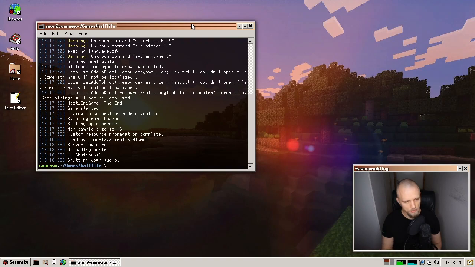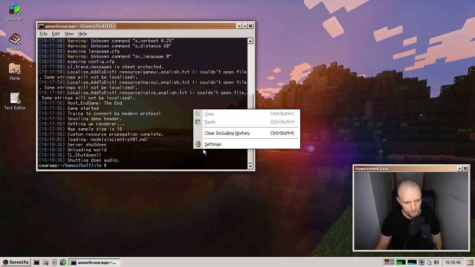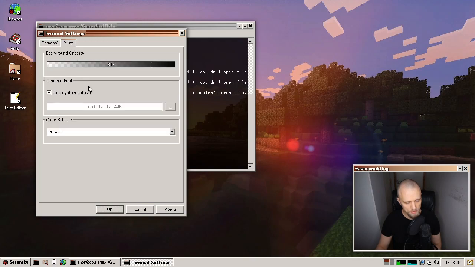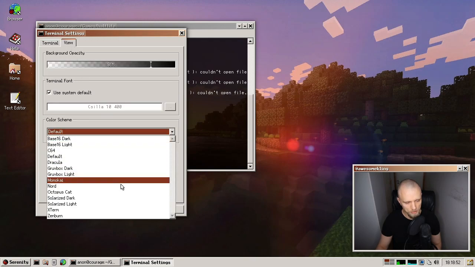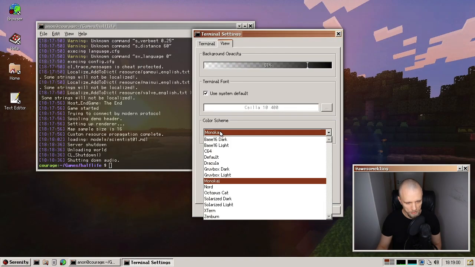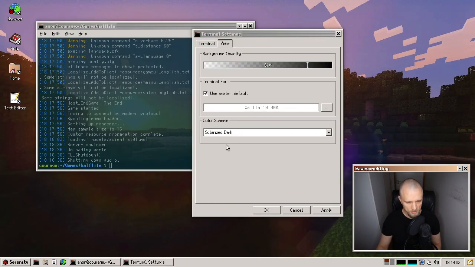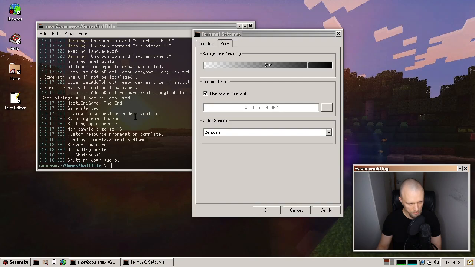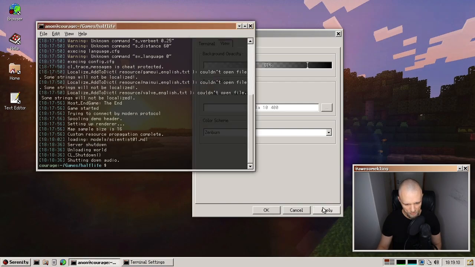So let's look at some other stuff. In the terminal this month, we have a bunch of new settings. For example, people have been adding color themes, so not just the standard default colors anymore, but if you like Monokai, or maybe you like Solarized, this type of stuff, then there's all kinds of options here that you can choose now. Let's try this one called Zenburn. Try that out maybe.